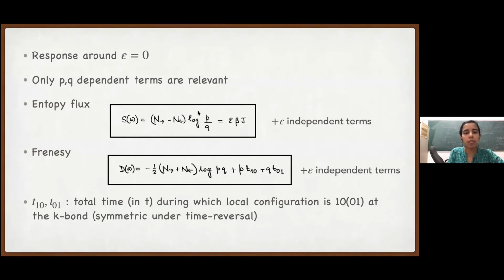So we see that the entropy is very similar to random walk because it's a symmetric walk after all in the bulk, and when epsilon equal to 0. And then in frenzy, we have one term which is essentially the effect of interaction. Earlier, when we had single particle random walk, there was no such term. There is nothing called 10. This 10 is exactly the effect of interaction, because at each site we cannot have more than one particle at one time, and it jumps only when the neighboring site is vacant.